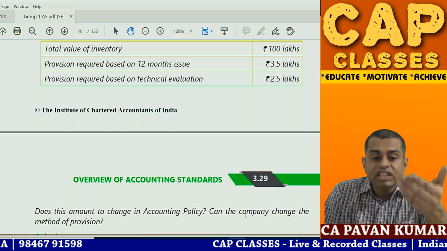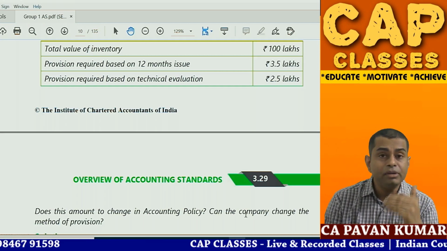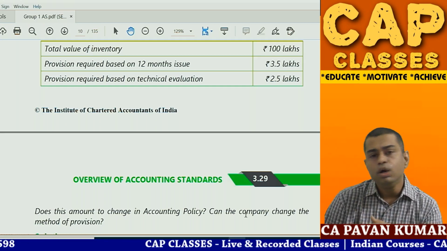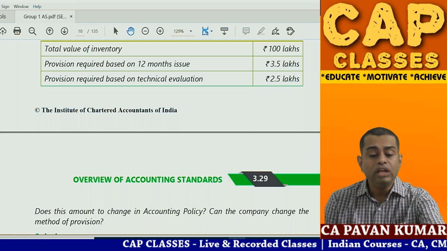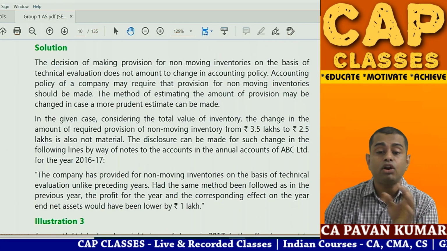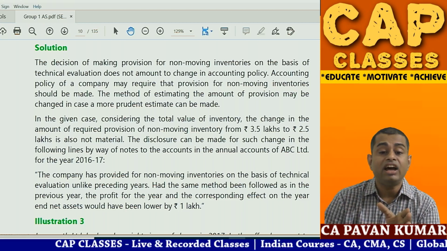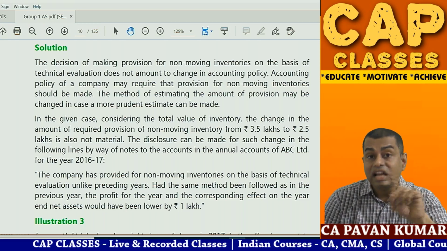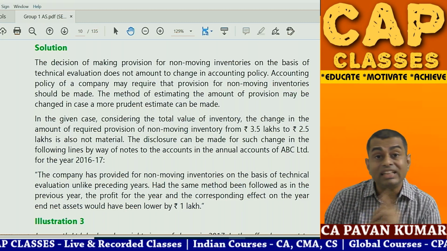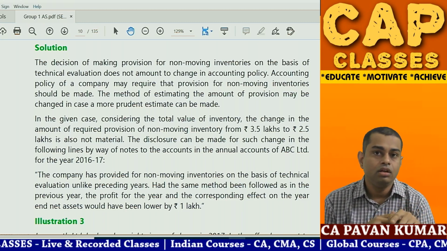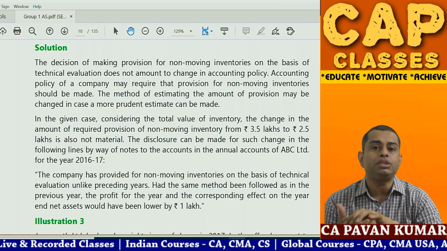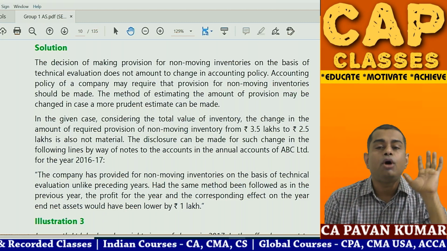What is the impact? 3.5 lakhs of provision is becoming 2.5 lakhs. That means your profit will increase by 1 lakh. Your profit for the current period will increase by 1 lakh. So how is the answer to be given? They have given: the decision of making provision for non-moving inventory on the basis of technical evaluation does not amount to change in accounting policy. Why? That is an accounting estimate. So you are changing one method of estimation to another method of estimation. That is not a change in accounting policy.